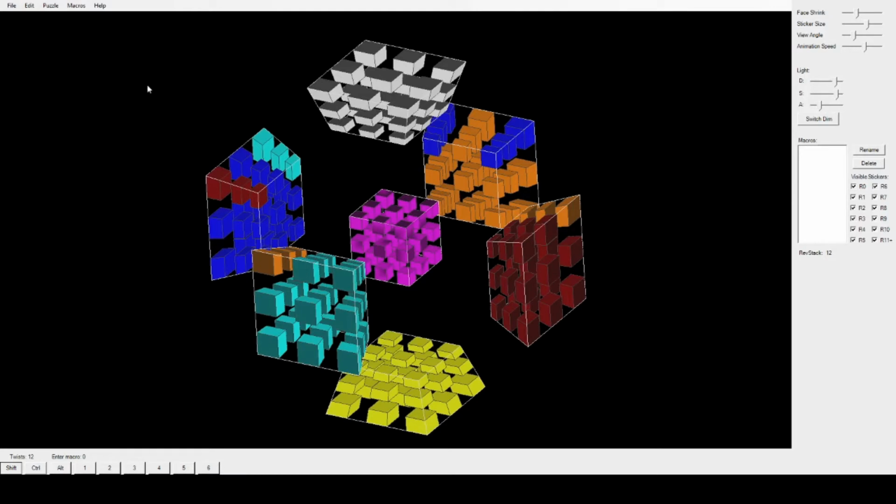And then Control M to say that's all we have. Now, you should receive a window popping up saying enter macro name. Now, it probably does not show up on my monitor because of my screen recording software not picking it up. But you should see it. So we're just going to name it corner. And then press OK. As you can see, here it should pop up under macros, corner. Because that's our macro name.